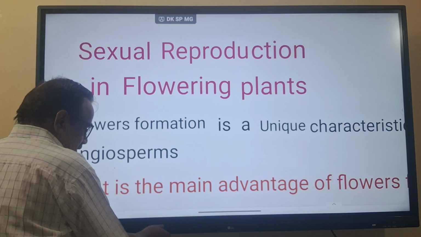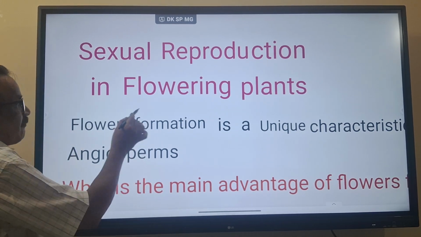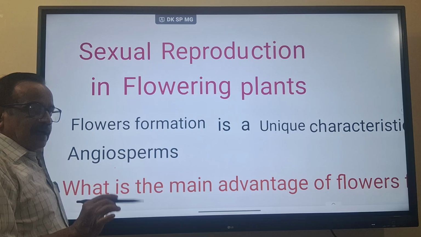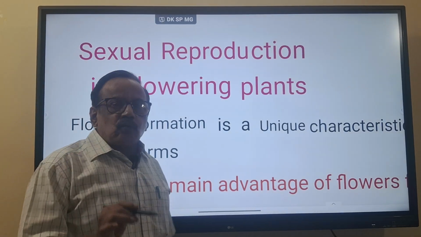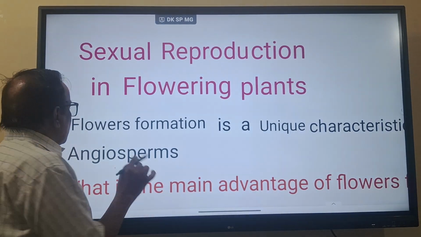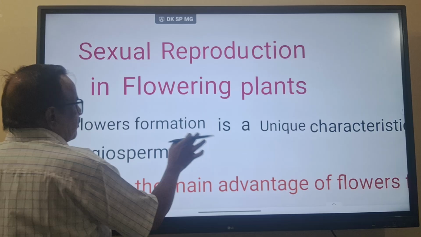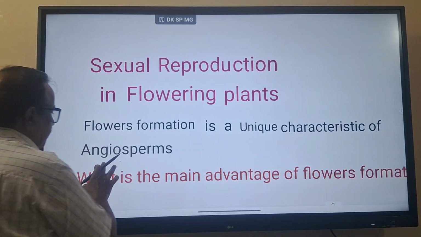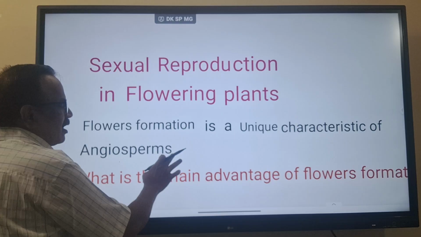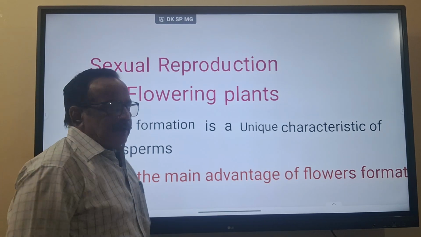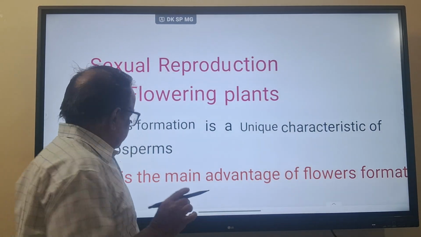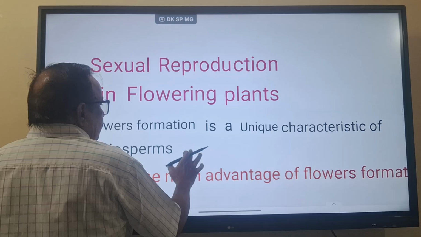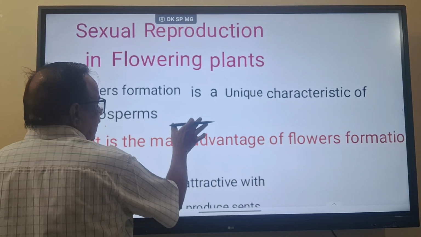What is the importance? Because flower formation is present only in the angiosperms. Flower formation is a unique characteristic of angiosperms. This is one of the important statements. Remember it.